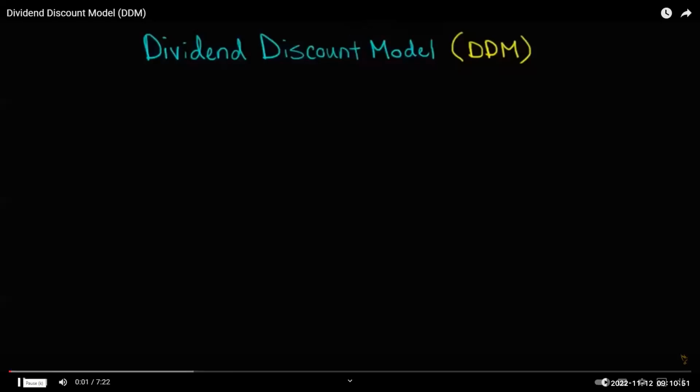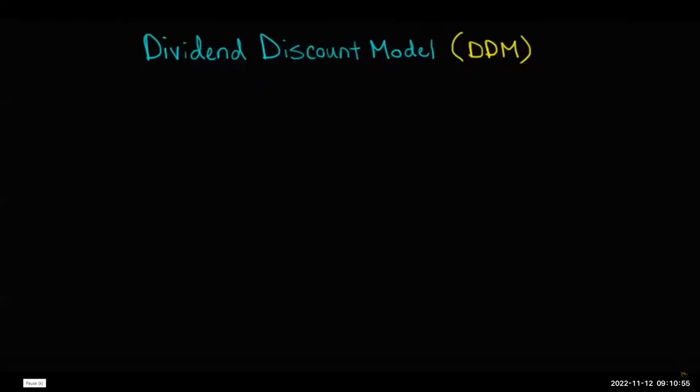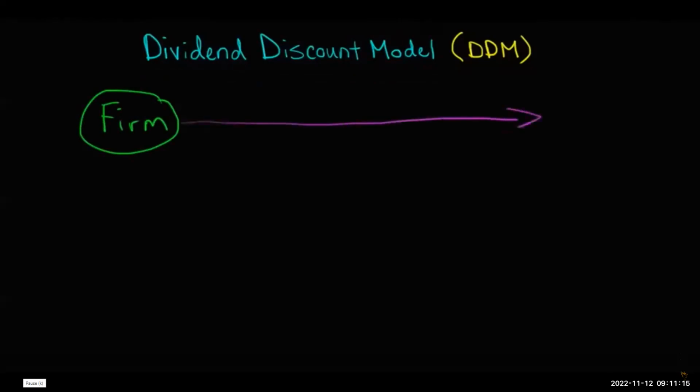In this video, we're going to talk about the dividend discount model and how it can be used to value a firm and find a firm's share price. When we think about a dividend discount model, it's a good idea to think conceptually that we've got a firm, and we can view this firm as a stream of dividend payments into the future, into infinity. We'll just say it's in perpetuity.